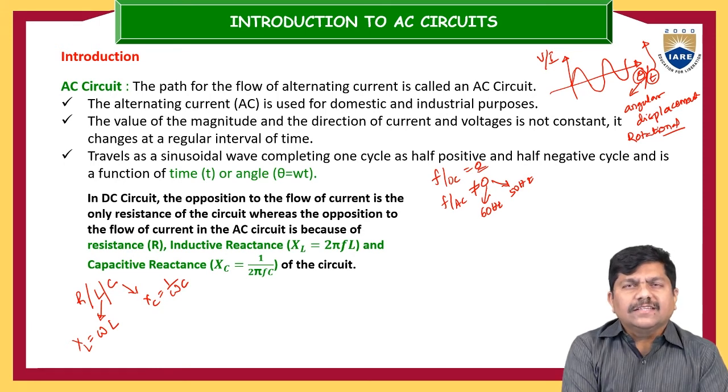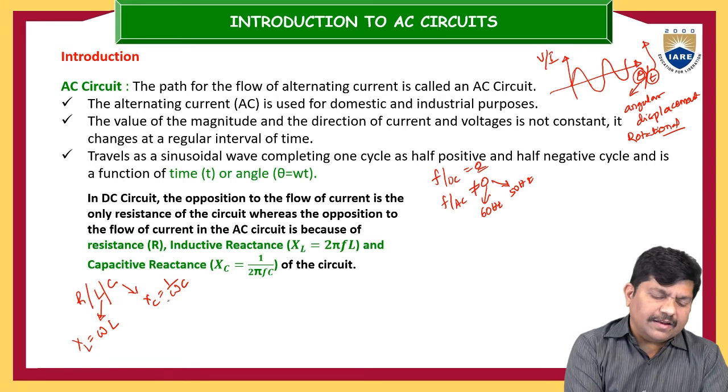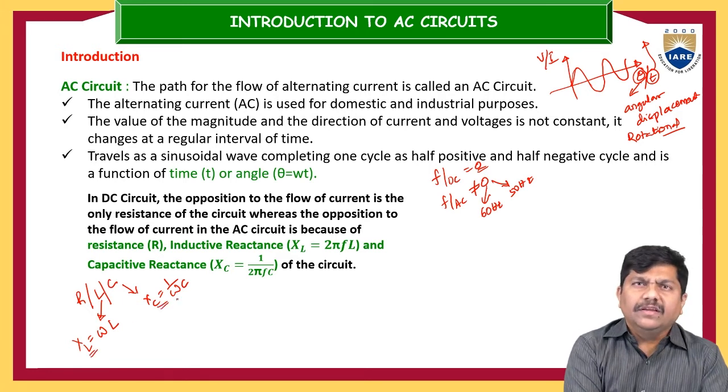in the electrostatic field across the capacitor. Because of that, I am going to differentiate resistance and reactance separately. Resistance simply allows current through it and dissipates the electrical energy into the surroundings in the form of heat. But in the inductor and the capacitor, energy is stored. So it is the same resistance-like property, but it is doing something different. That is why this is called the reactance of the capacitor and the reactance of the inductor.